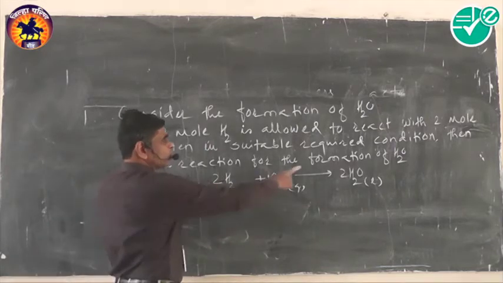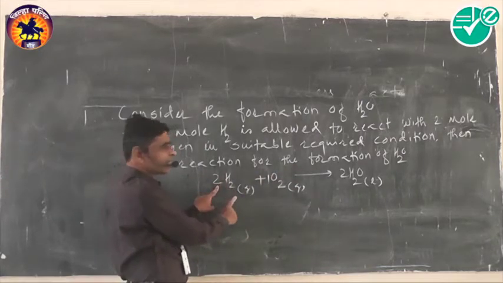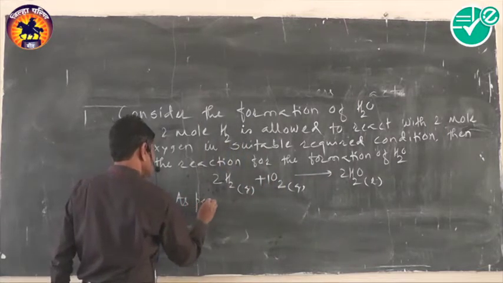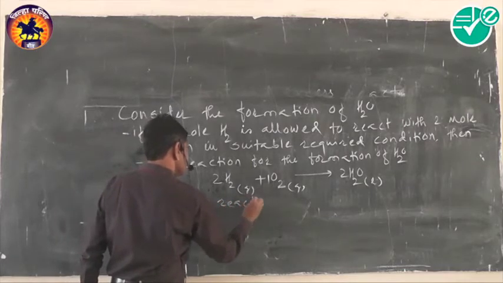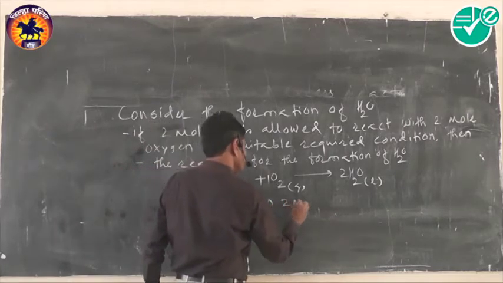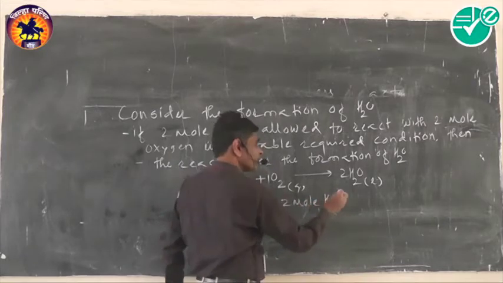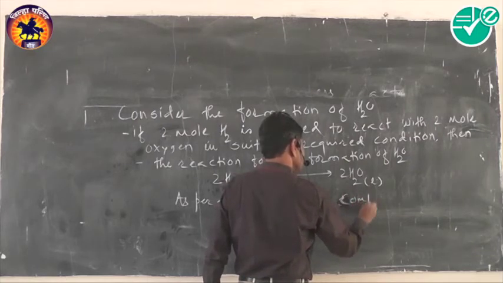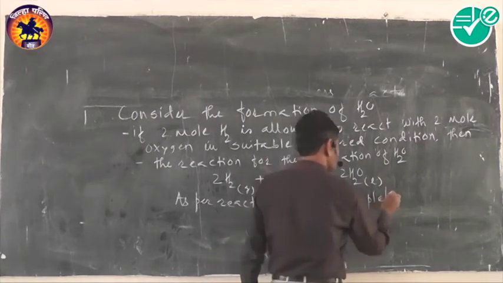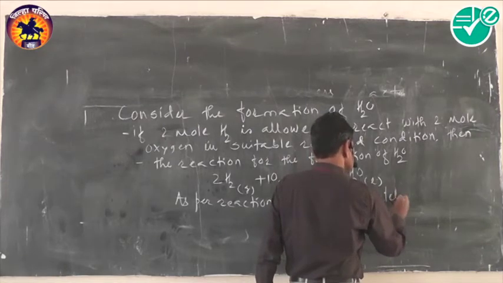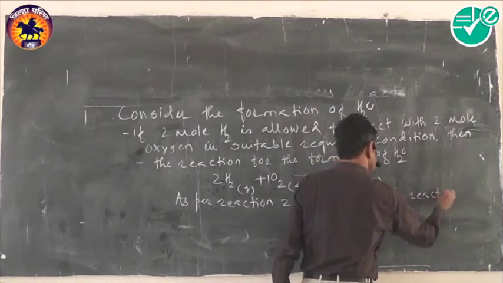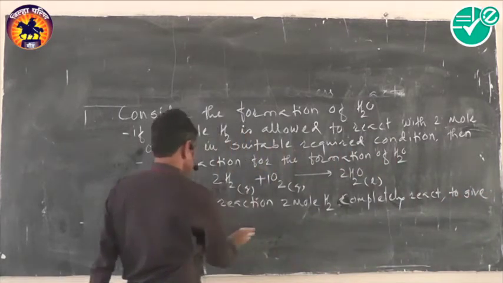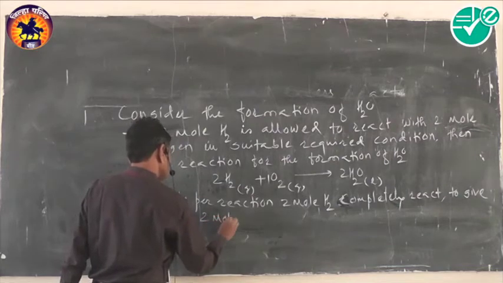According to the equation, 2 mole hydrogen completely reacts to give 2 mole water.